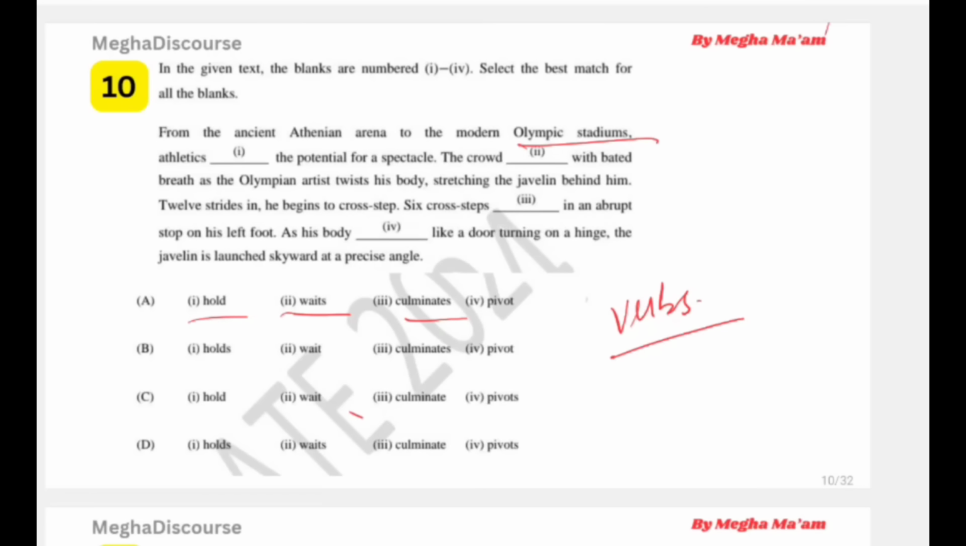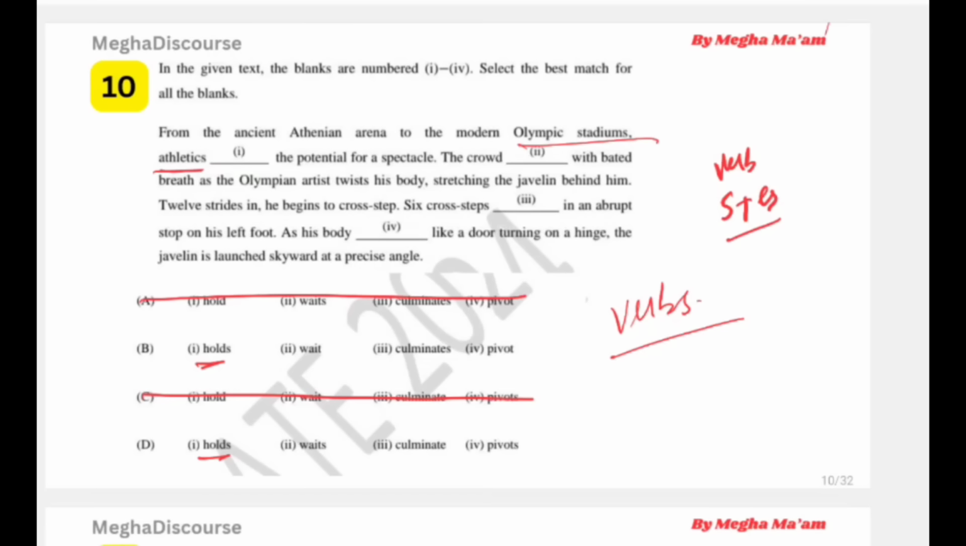Okay, so first, just look at this question. From the ancient Athenian arena to the modern Olympic stadiums. So what do we have? Athletics. Athletics is actually singular. Yes, it sounds plural because of the S, but it is exactly singular. One singular noun है हमारा. तो athletics के लिए singular है, तो हमारी verb भी कैसी होगी? Singular. That is S plus ES. The verb will carry S या ES. So इसका मतलब ऑप्शन A और ऑप्शन B हमारा नहीं है. That is, we have to first reject option A and option C.